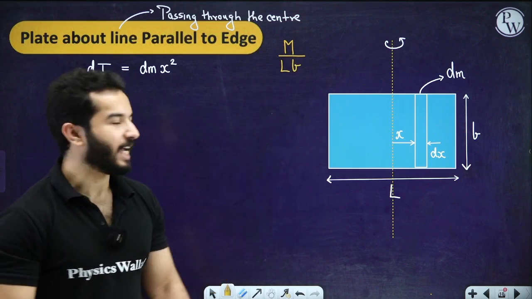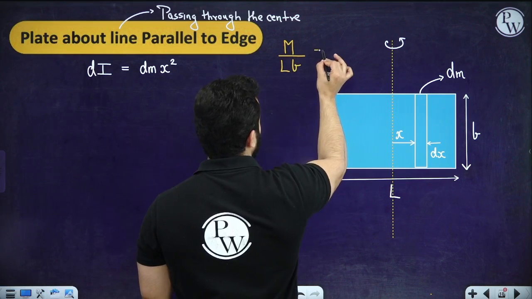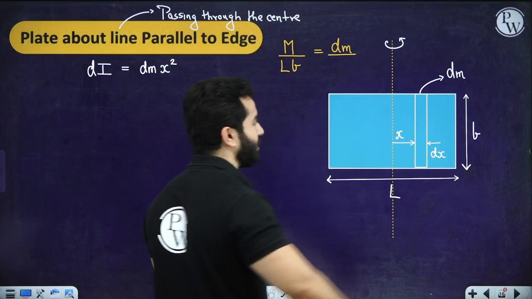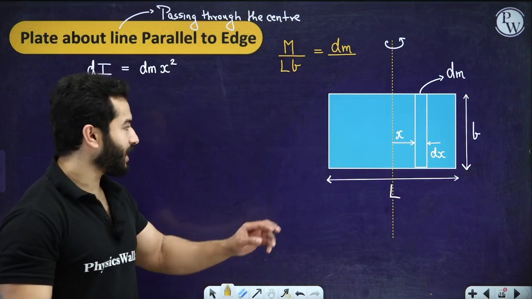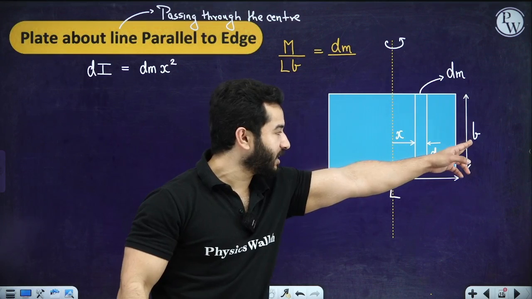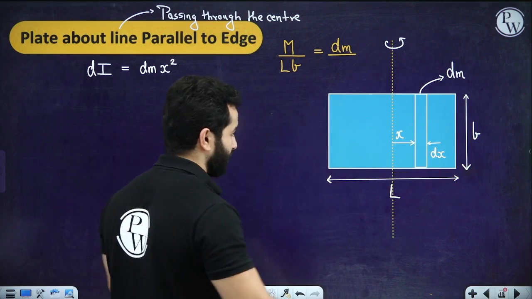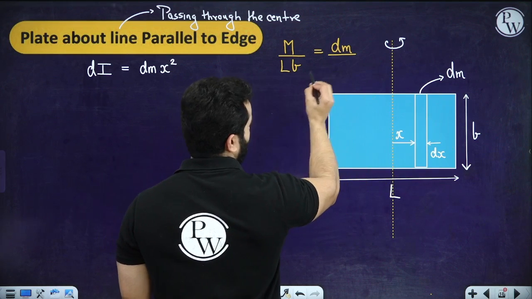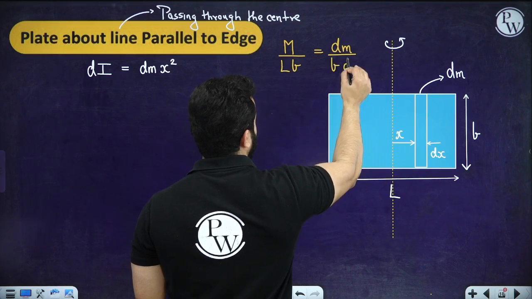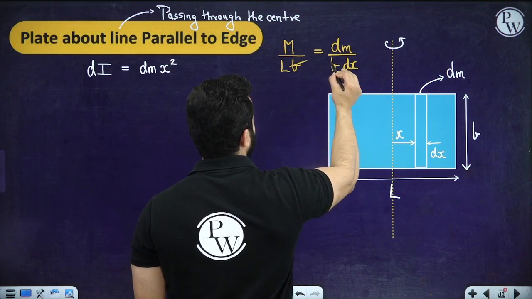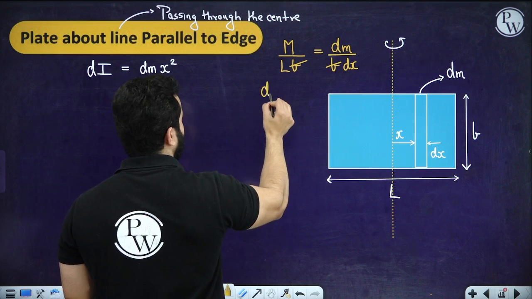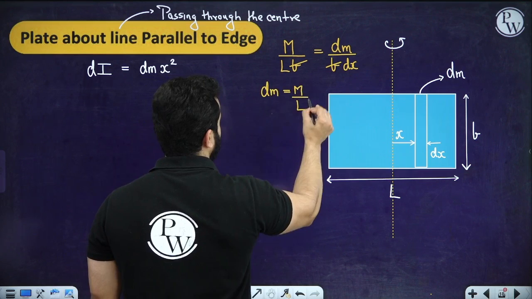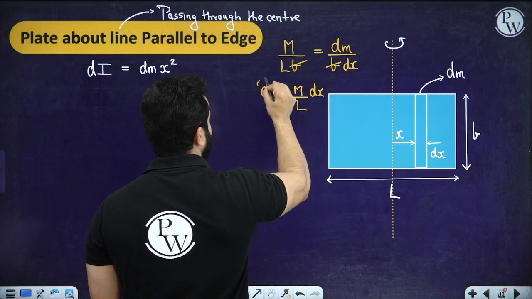Mass per unit area equals the mass of this strip, that is dm, divided by the area of this strip. The width is dx and the length is b, so b times dx. Obviously b can be cancelled out, and instead of dm I can rewrite this as m by l times dx.